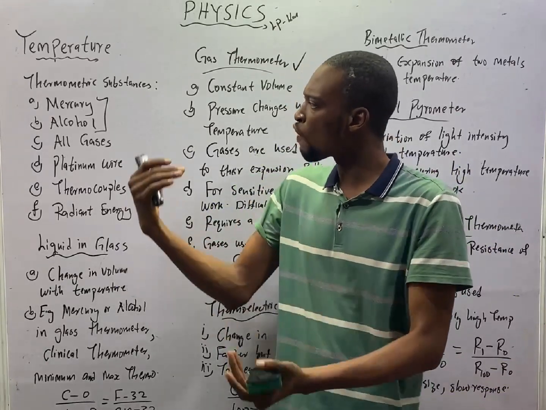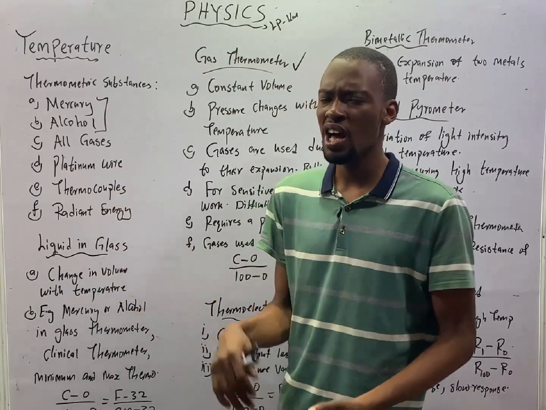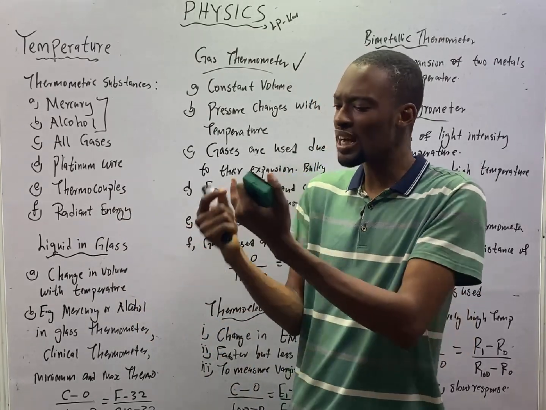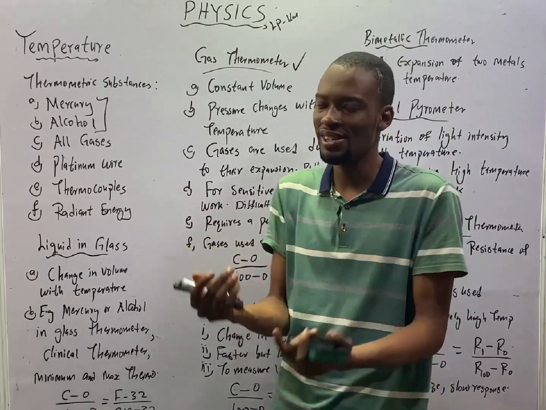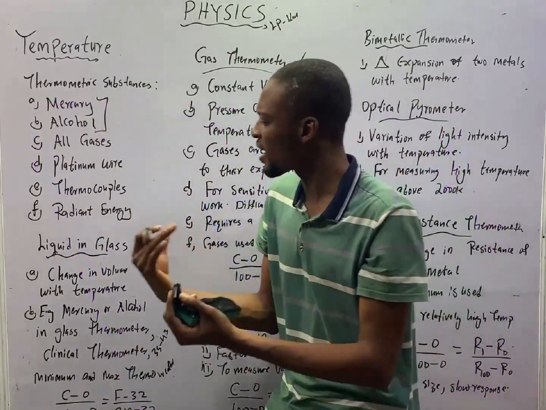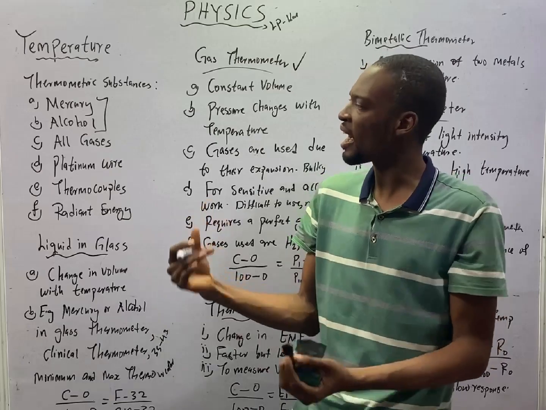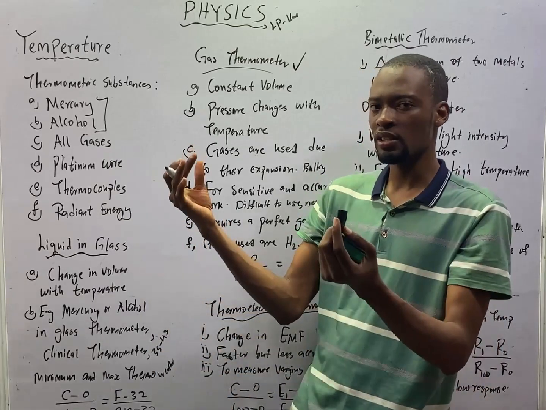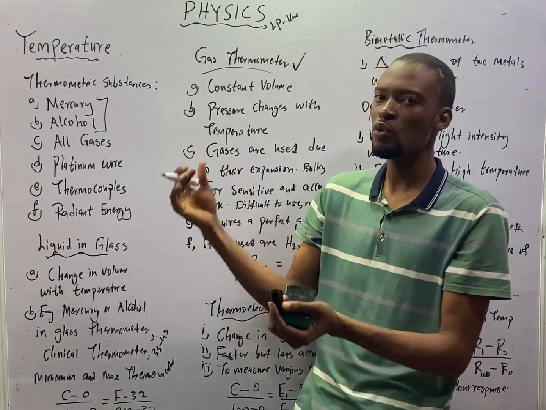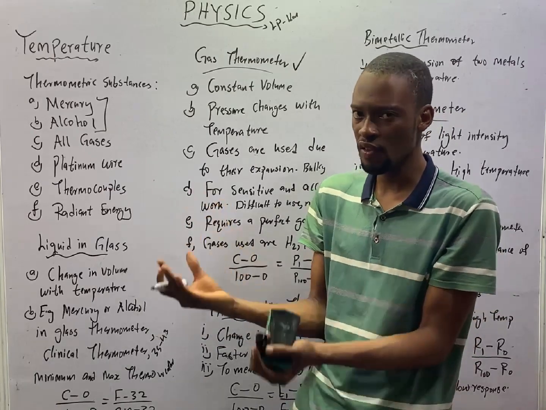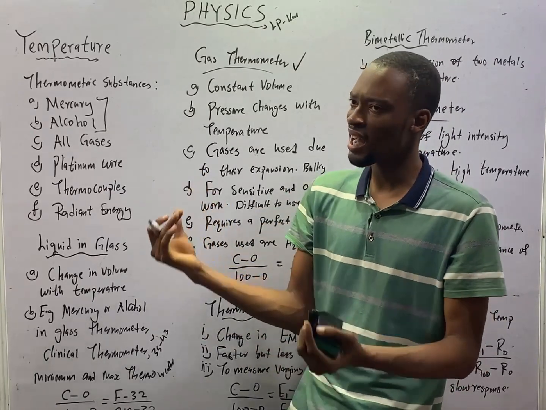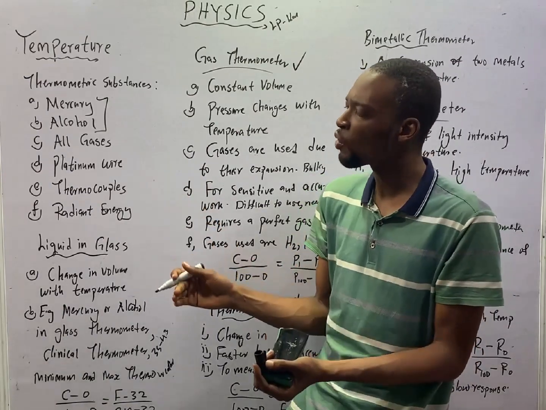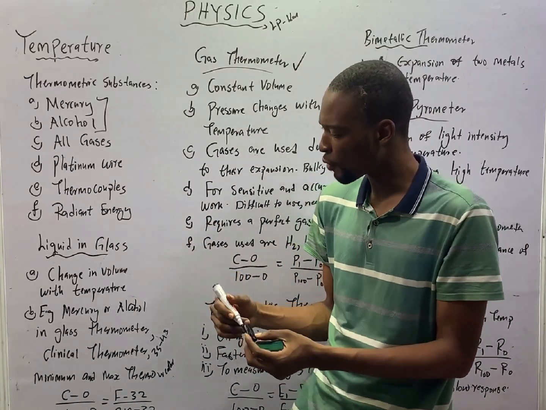Mercury allows for wide range of temperature, and mercury is transparent, so you can easily see the change in temperature. When temperature rises, alcohol and mercury both expand, with alcohol expanding the more. When temperature drops, both mercury and alcohol contract, with alcohol contracting the more.